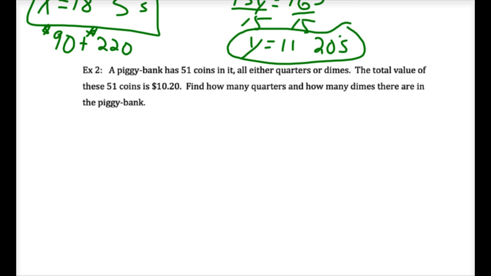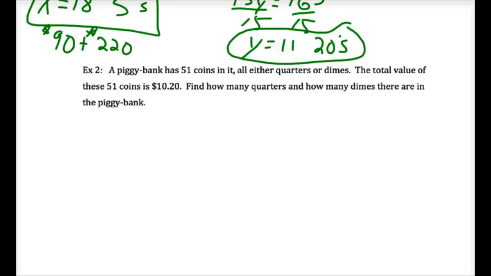It also works for coins. All right, a piggy bank. Anybody still got a piggy bank from when they were kids? Okay. The piggy bank has 51 coins in it, all either quarters or dimes. So that means there are no pennies, no nickels, just quarters and dimes. The total value of these 51 coins is $10.20. Find out how many quarters and how many dimes are in the piggy bank. Real similar to the money problem.